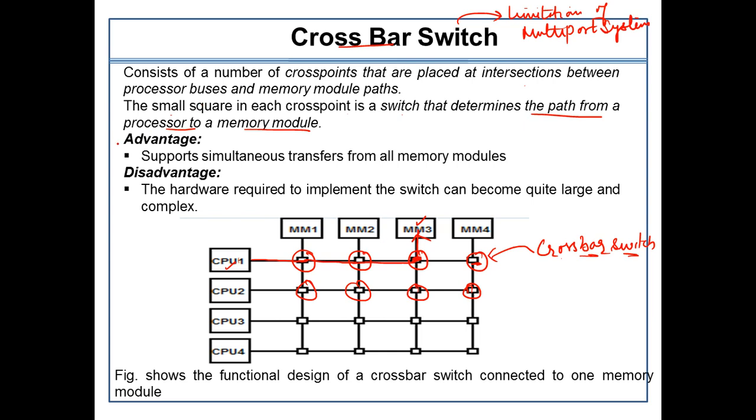Okay. So what is the advantage we are getting from such an architecture? It can support simultaneous transfer to all the memory modules. Let's suppose this memory module 3 is also to be accessed by CPU number 3. This could also be allowed here with the use of these switches. And what is the biggest drawback that this architecture has? The hardware required to implement the switch can become quite large and complex.